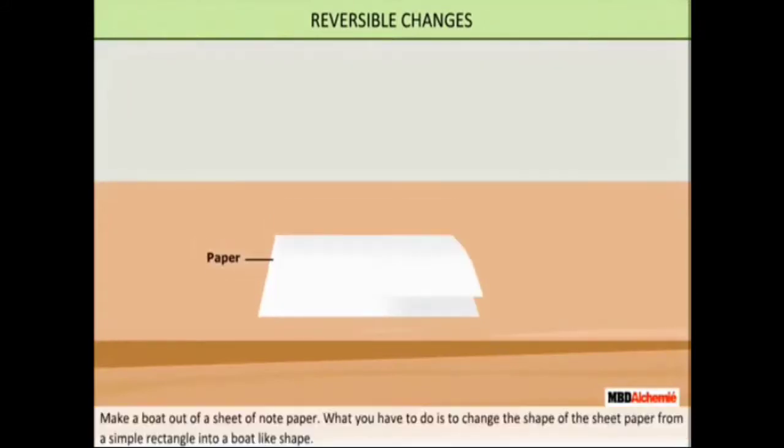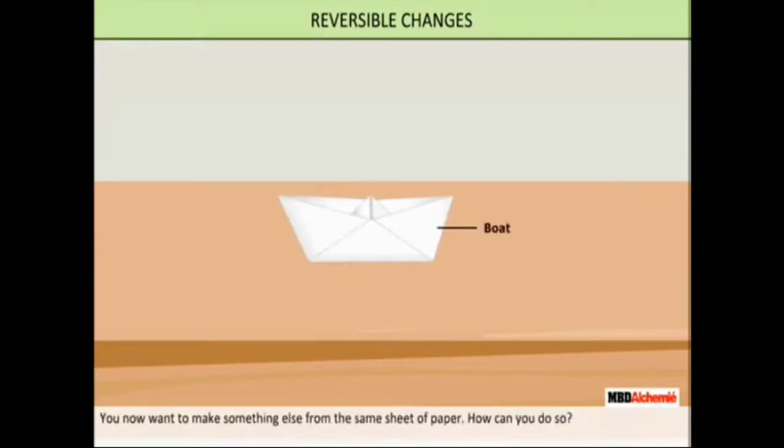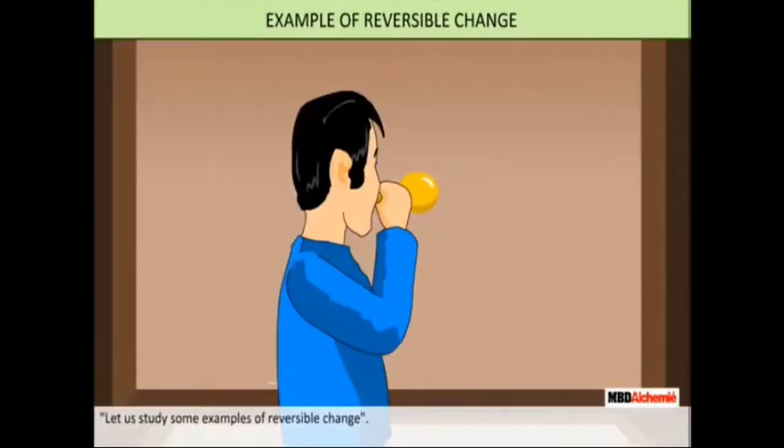First example, look here. Make a paper boat from a newspaper. You change the shape of the sheet of paper from a simple rectangle into a boat-like shape. Now you want to make something else from the same sheet of paper. How can you do it? It is simple. Just unfold the paper and make an origami aeroplane. In this way, you can change the boat back into the sheet of paper and then use it to make an aeroplane. It is possible, right?